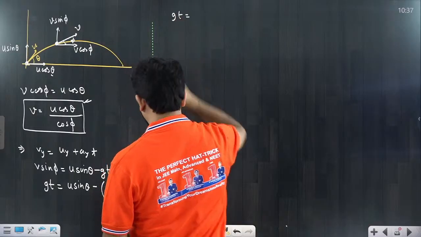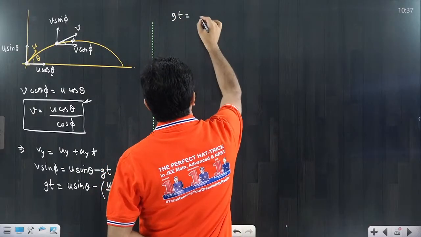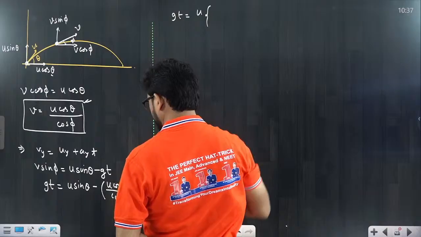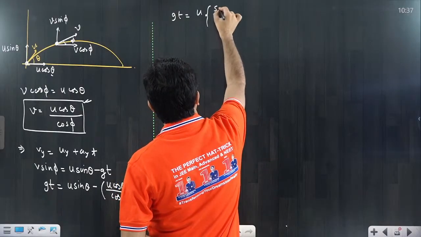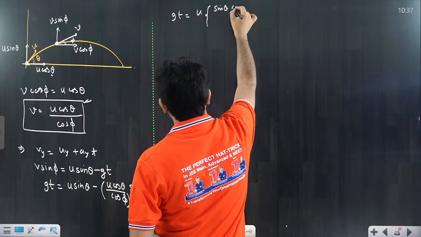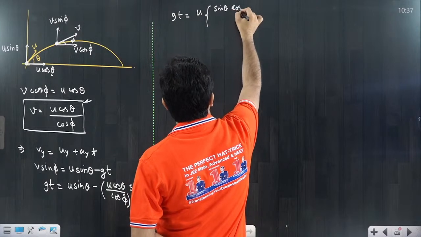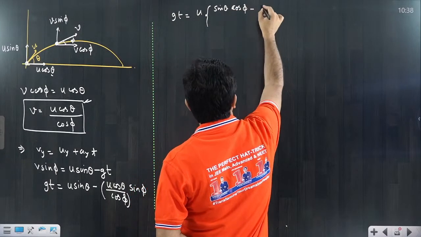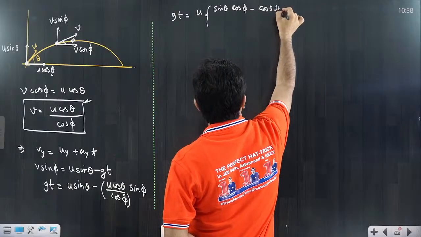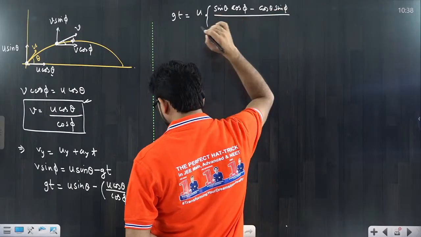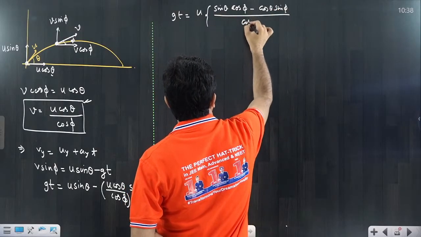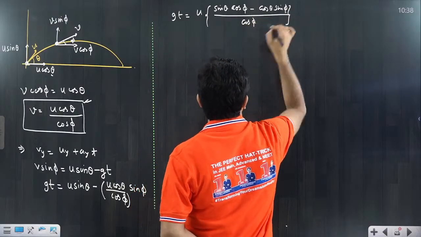G into t is equal to, you can take U common, sin theta into cos phi minus cos theta into sin phi, divided by cos phi.